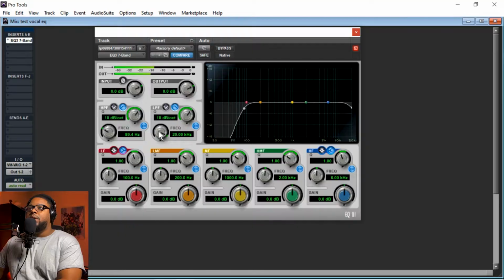Okay, so now in the process, this is what I would want to do. Way can't block my shine. So say if I like the vocal like this and I just want to take some of that top end off, this is what I would do.